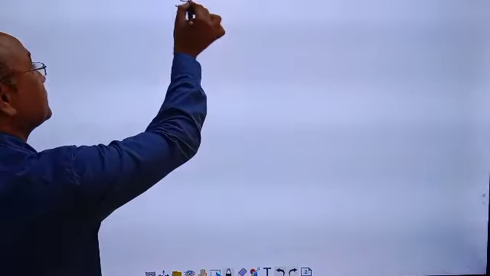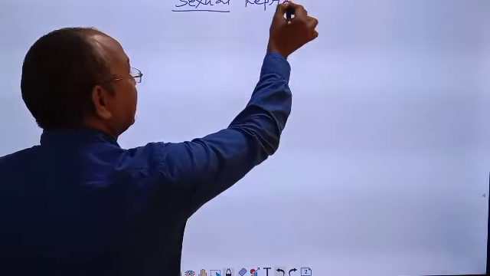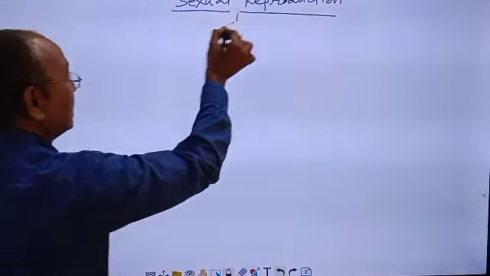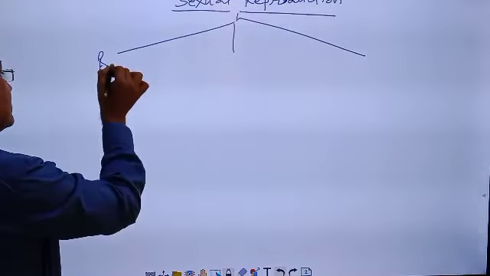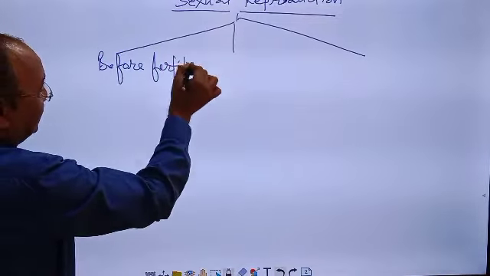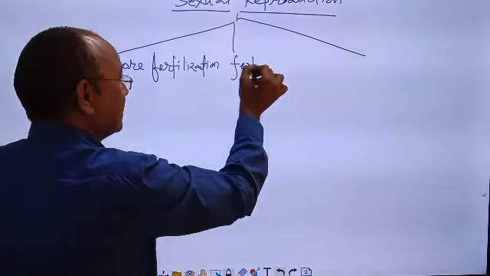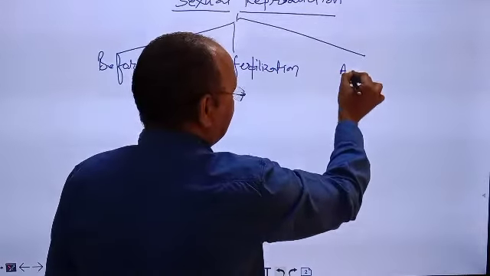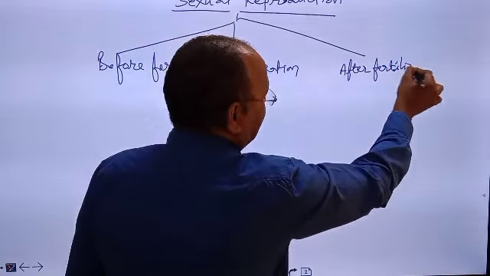Actually I told you that the events of sexual reproduction are categorized or divided into three parts: before fertilization, second fertilization, and third after fertilization.